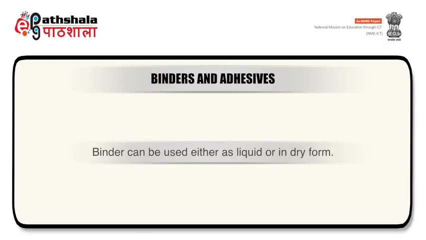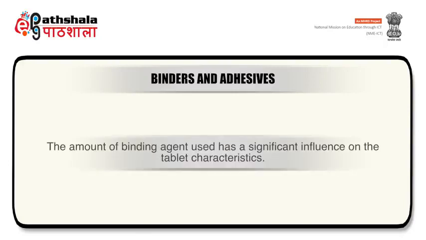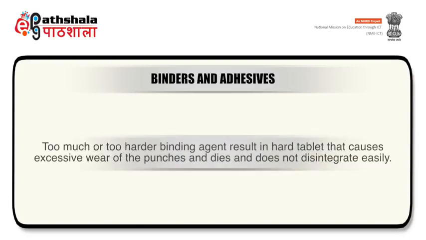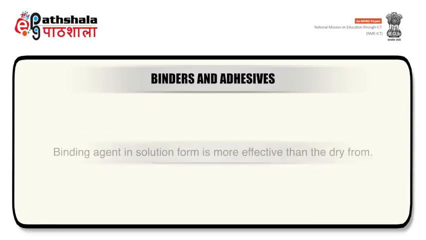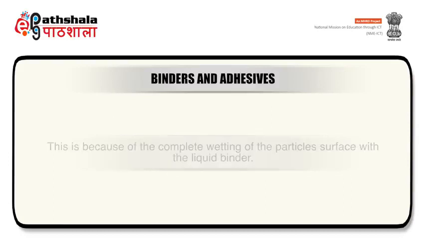Binders can be used either as liquid or in dry form. The amount of binding agent used has a significant influence on tablet characteristics. Too much or too hard a binding agent results in hard tablets that cause excessive wear of the punches and dies and do not disintegrate easily. Binding agent in solution form is more effective than the dry form. This is because of the complete wetting of the particle surface with the liquid binder.